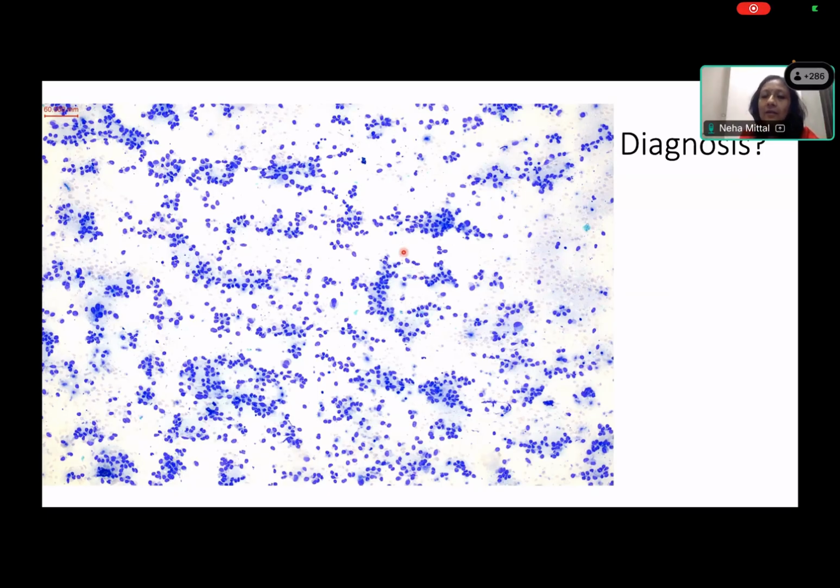Parathyroid can also have an oncocytic predominant picture on cytology. Yes, it can have those oncocytic appearing cells with neuroendocrine features, but usually will not show you these intranuclear inclusions, will not show you this degree of chromatin abnormalities that you see in medullary thyroid. But yes, in a particular case, it can be difficult to distinguish.